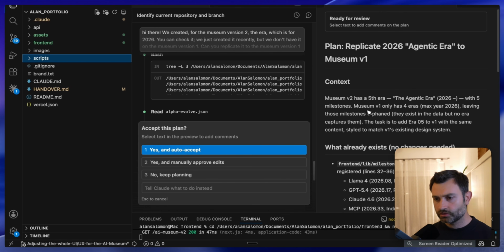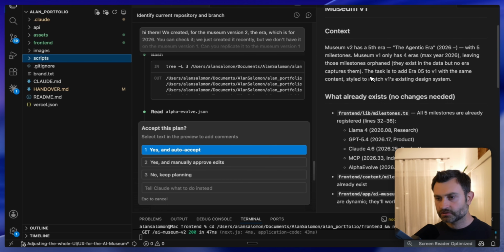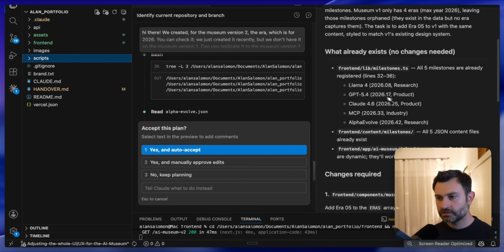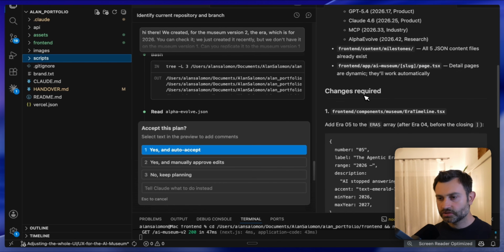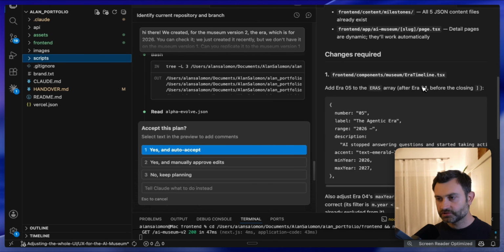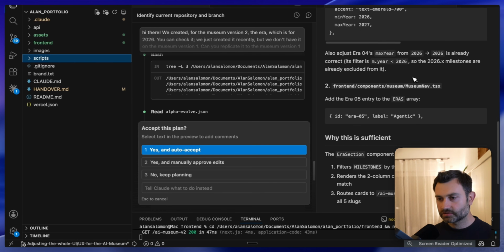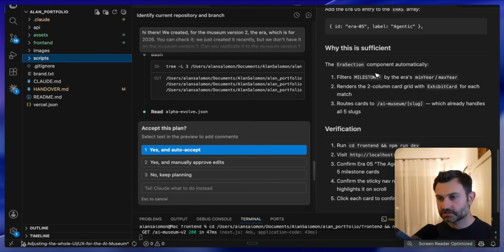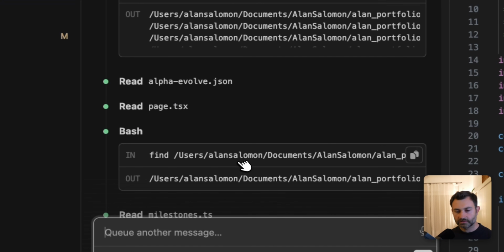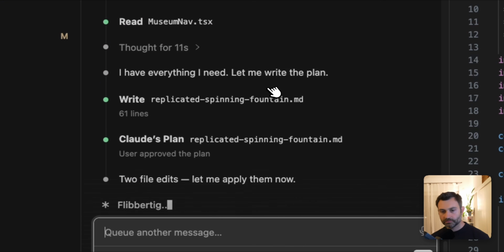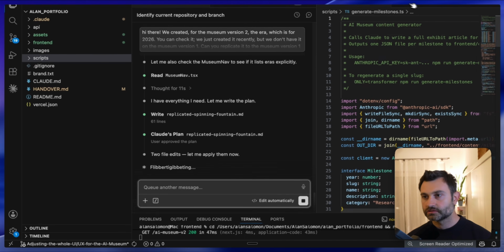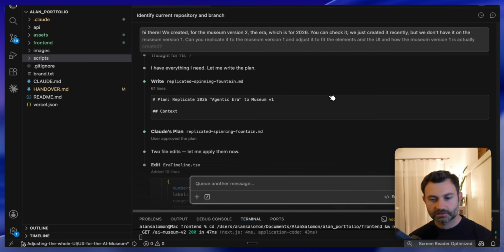You need to make sure museum has a 5th era, the agentic era. This is exactly, yes, 5 milestones already exist, no changes needed. Nice. Changes required for the front end components, yes. Also adjust era for max is already front end. Why this is sufficient verification. Perfect, yes. And auto accept. Great. Right now it's doing what it needs to do. Let's close this. Yes, good, great.